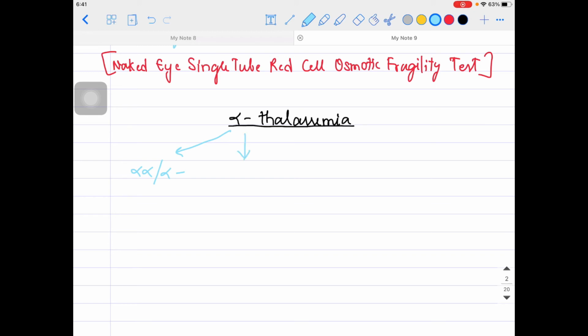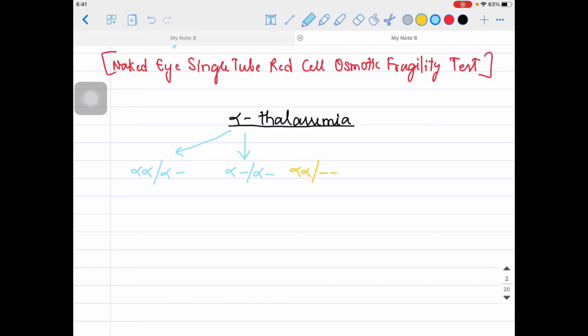The second type can be that here I told you only one alpha gene is deleted, here two alpha genes can be deleted. So either it can be alpha blank, or it can be alpha alpha blank, because two alpha chains are deleted over here.